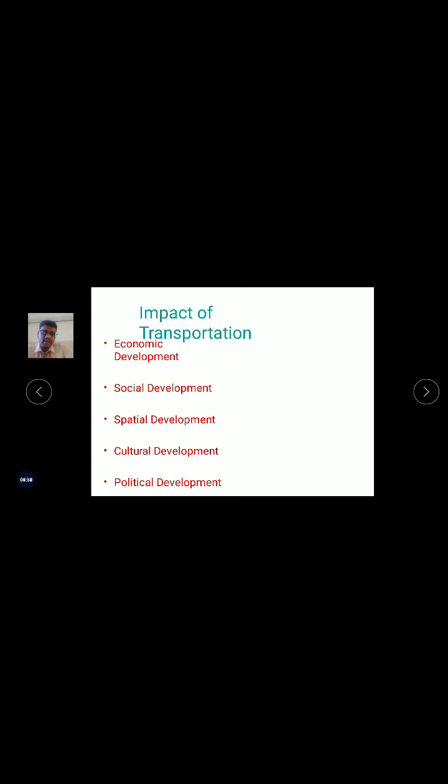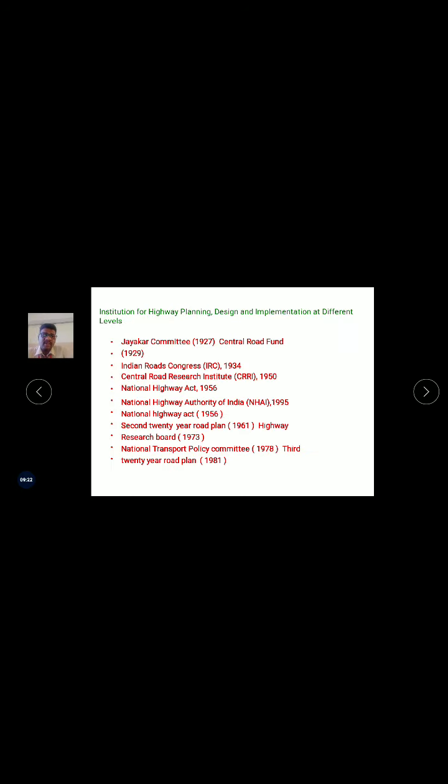What are all the impacts of transportation? What are all the developments we have seen through these roads? They come under economic development, social development, spatial development, cultural development, and political development. Economic development we have seen in these roads, and social and cultural developments have also been seen, and political development has also taken place.